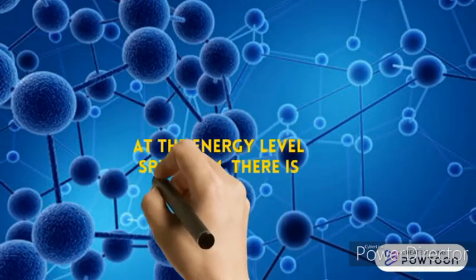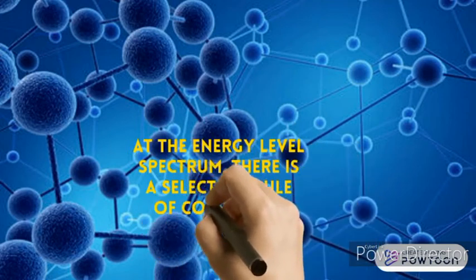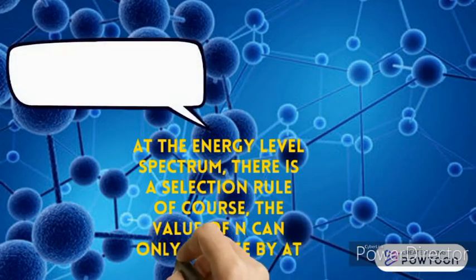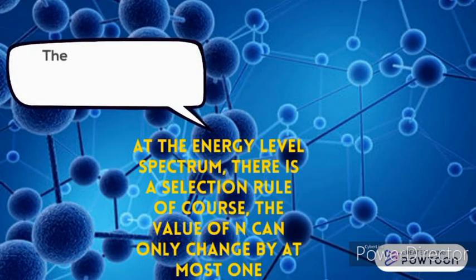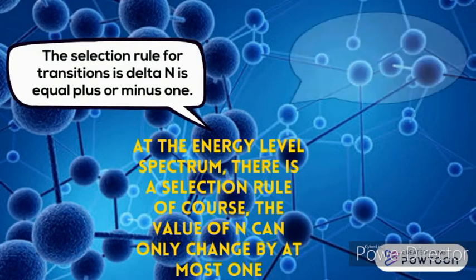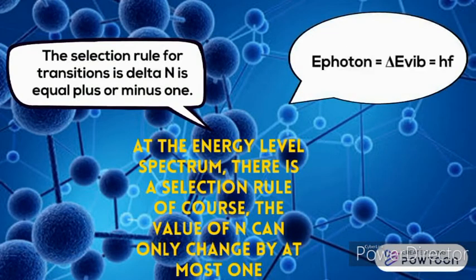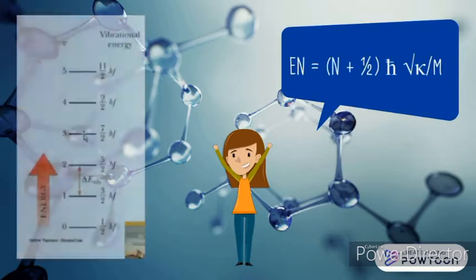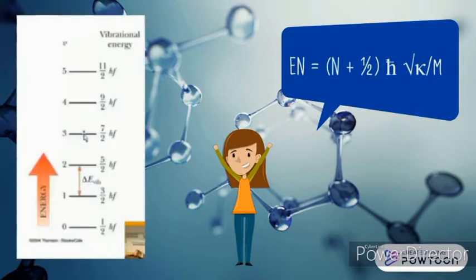Besides, at the energy level spectrum, there is a selection rule where n can only be changed by at most 1. The selection rule for the transition is delta n equals plus or minus 1. The energy of the absorbed photon is E photon equals delta E vibration, equal to h f. We use this equation at the energy level spectrum. This is the absorption of photons in pictures.